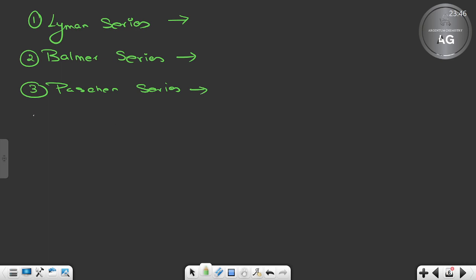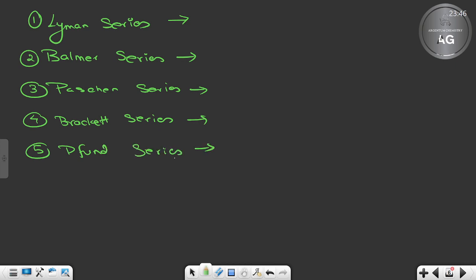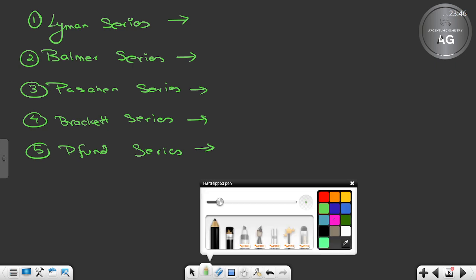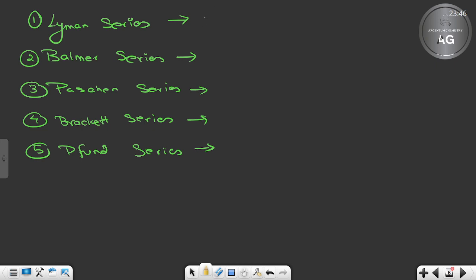Third one is Paschen series. Fourth one is called Brackett series, not Pfund. The way to remember the spelling is that the last one is Pfund series. Clear? Understood? Now let us mention the n1, n2 values for all of these.